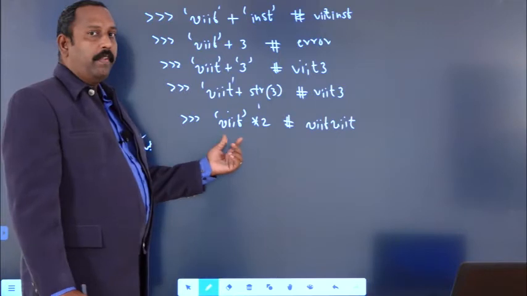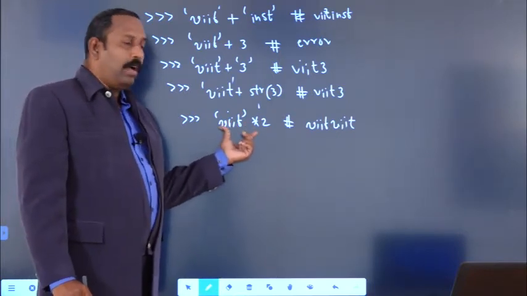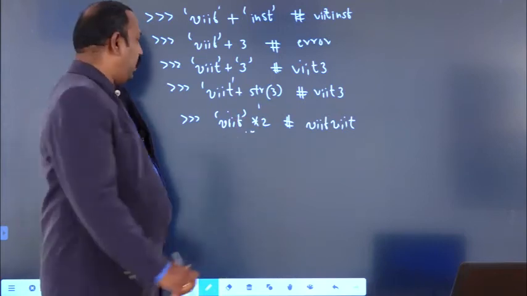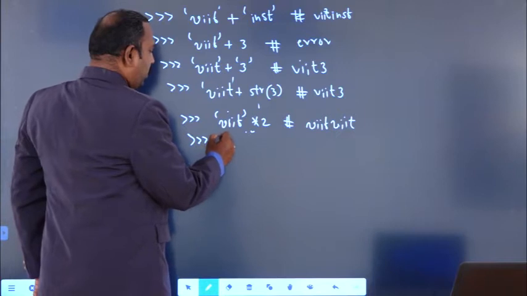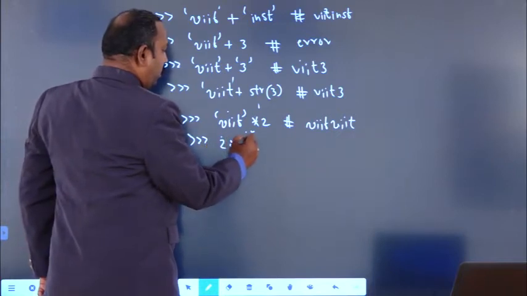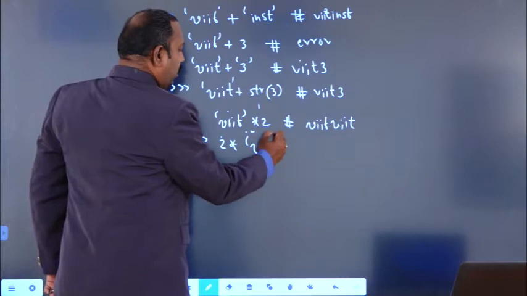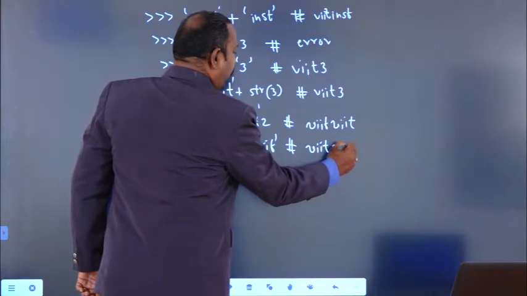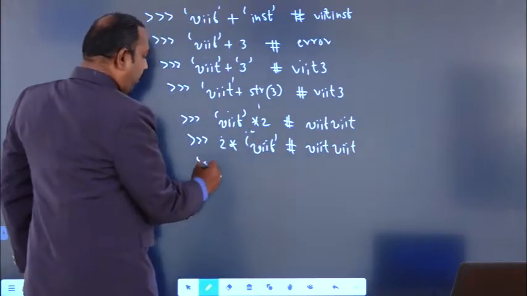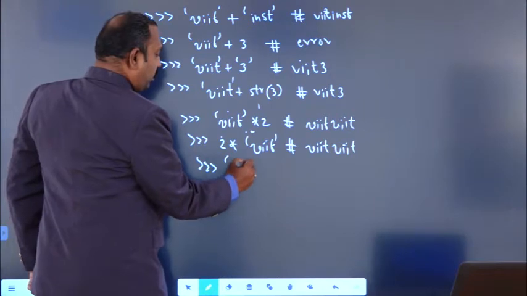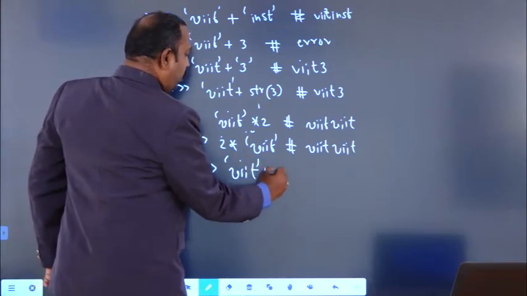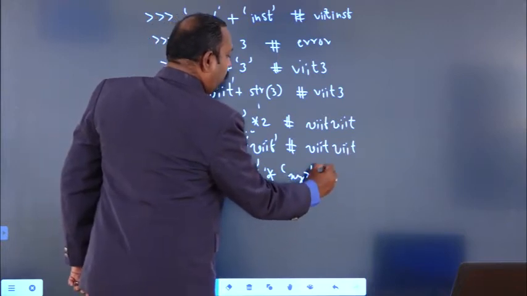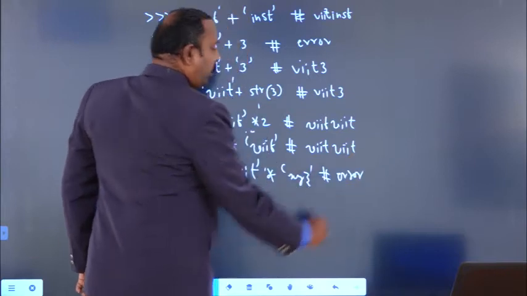What is the rule here? Any one of the arguments must be string data type and the other must be integer data type. Suppose I have written 2 into VAIT, what is the output you will get? VAIT VAIT. Suppose I have written VAIT into some XYZ, you will get an error.